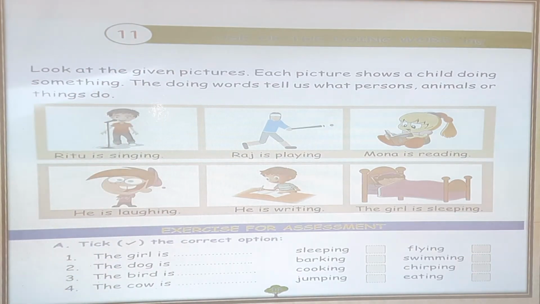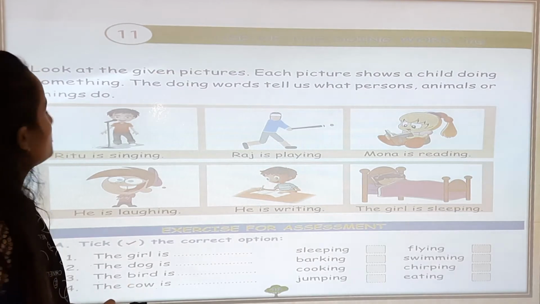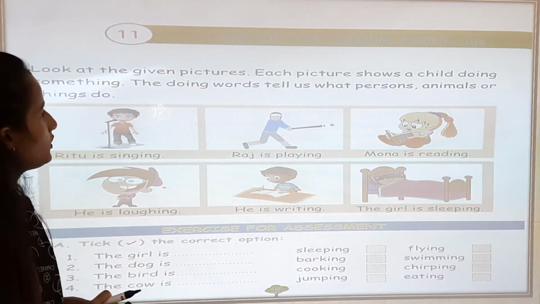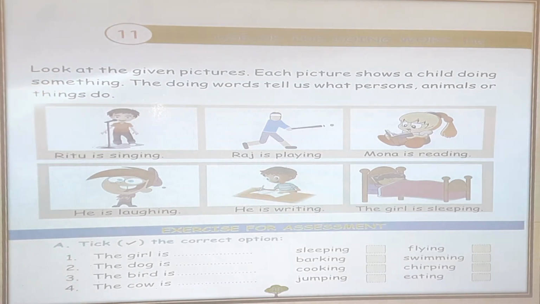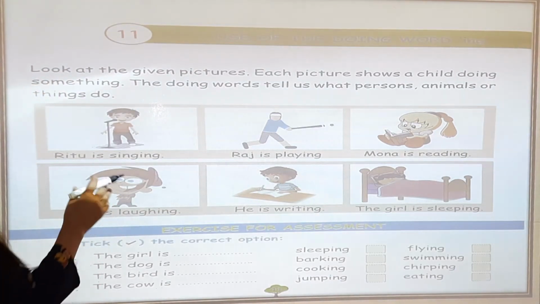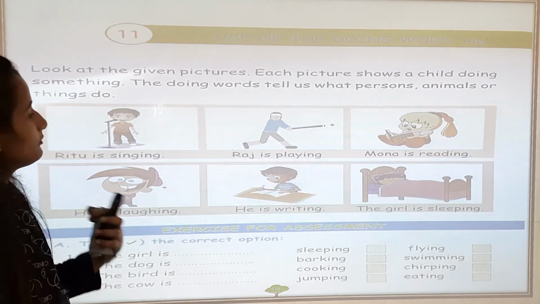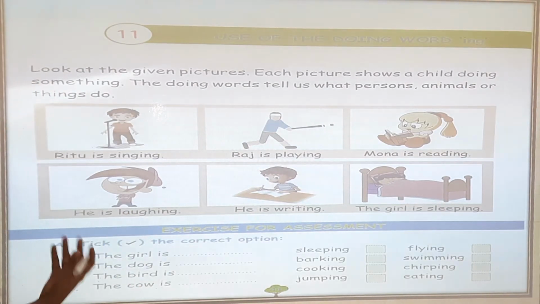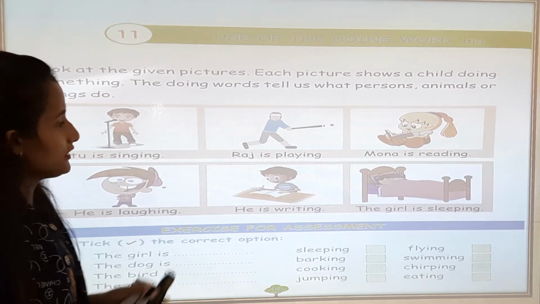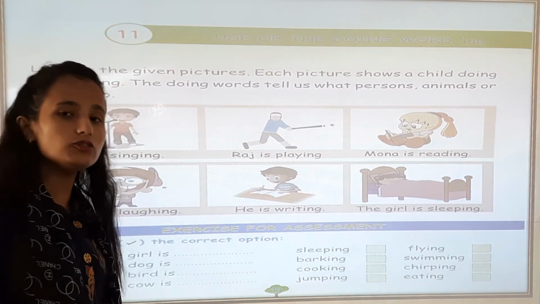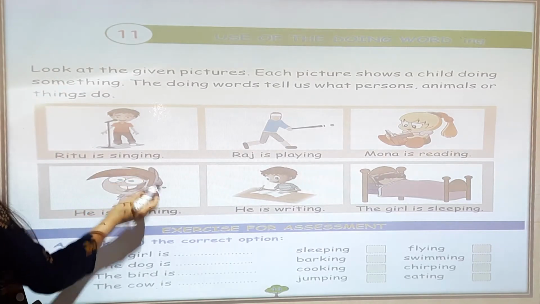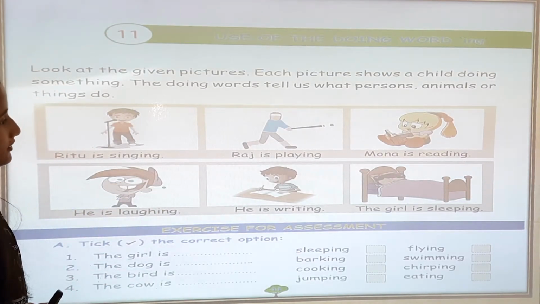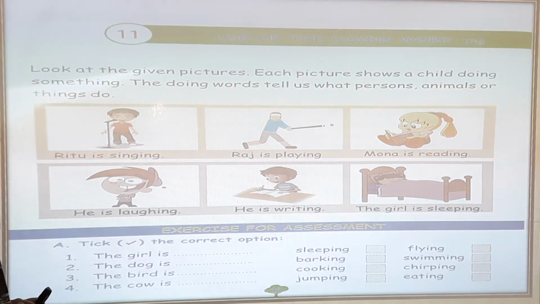Look at the given pictures. Each picture shows a child doing something. The doing words tell us what person, animals or things do. So they all are doing something like playing, singing, reading, laughing, writing, sleeping. So they all are doing the work. So how to use these words we are going to learn. Okay. Ritu is singing, Raj is playing, Mona is reading, he is laughing, he is writing, the girl is sleeping.